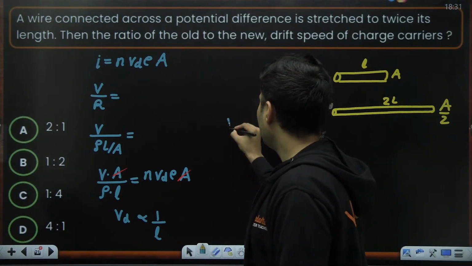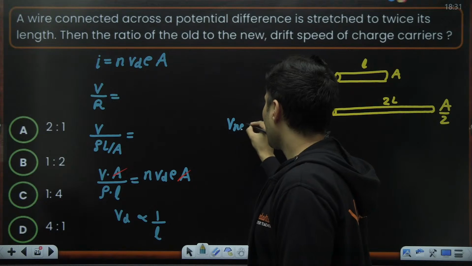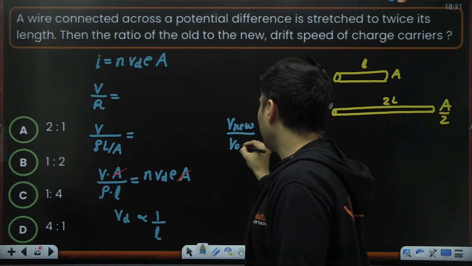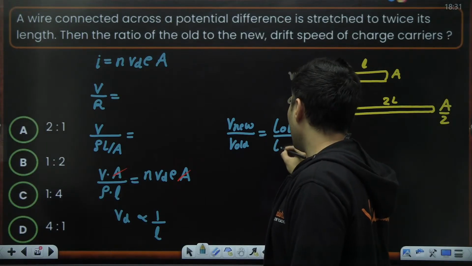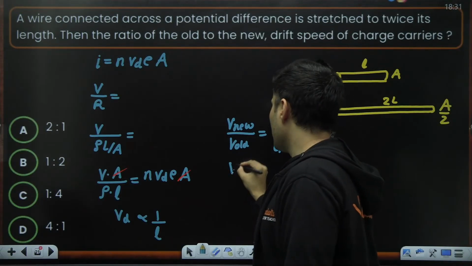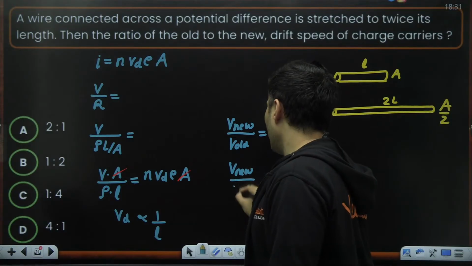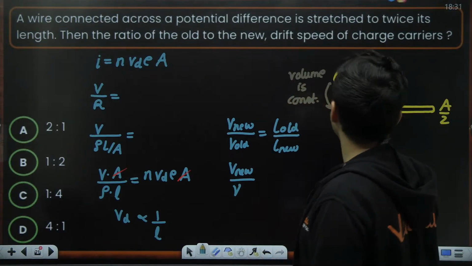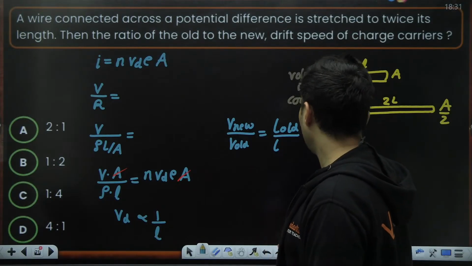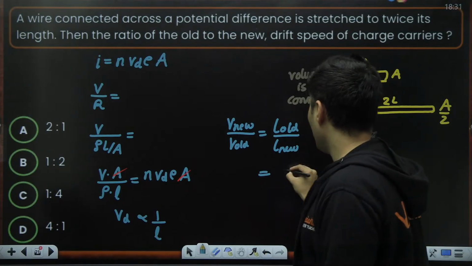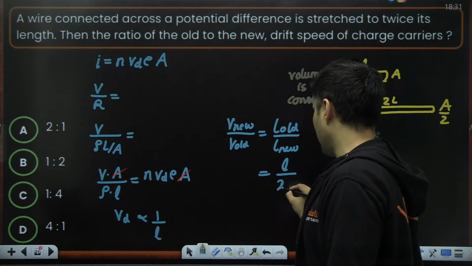So definitely the new drift speed upon the old drift speed will be the old length divided by the new length. What have they asked? The ratio of the new to the old speed. That's all they have asked. So old length was L, new length is basically 2L.